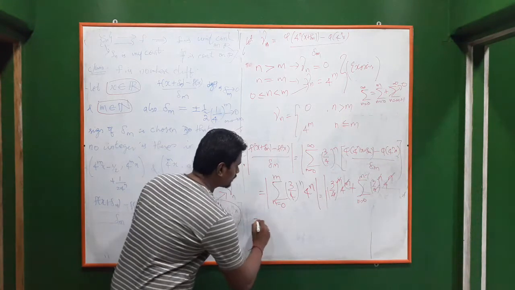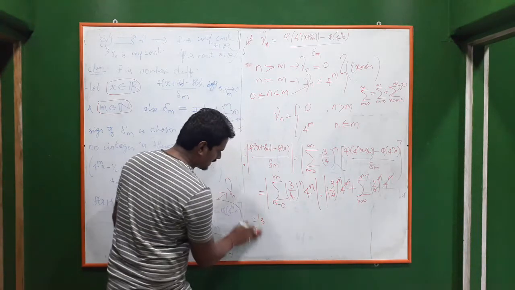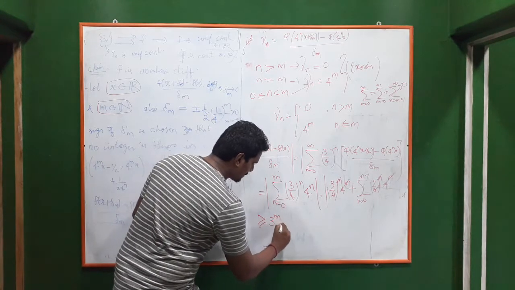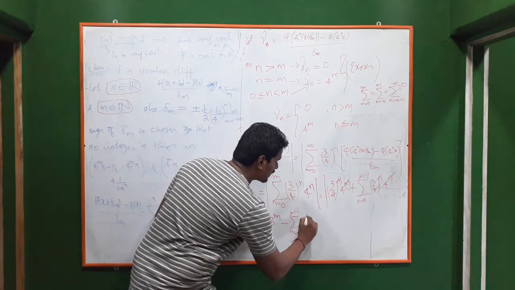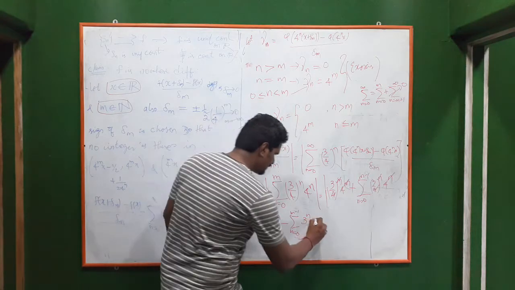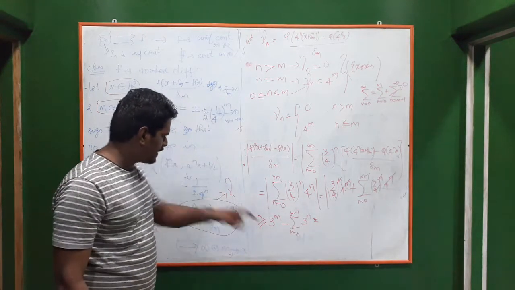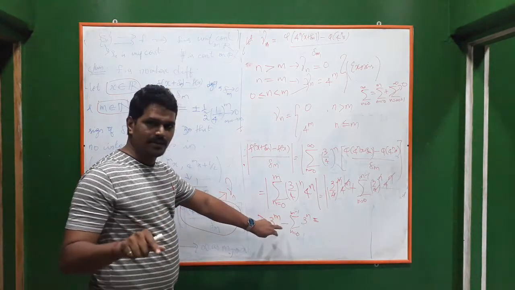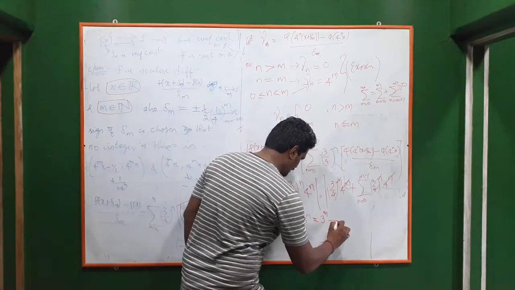So we will be having modulus of, and the modulus I can write as greater than or equal to 3 power m minus summation n from 0 to m minus 1, 3 power m. Correct. So this is a finite series. For a finite series we know that this will be 3 power m plus 1 by 3 minus 1. Here it is m minus 1, so this will be 3 power m minus.